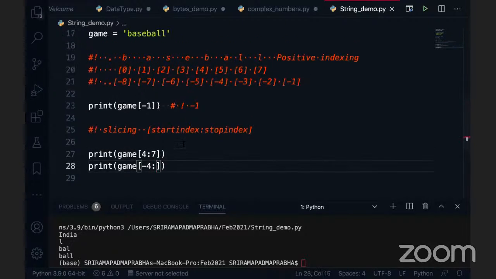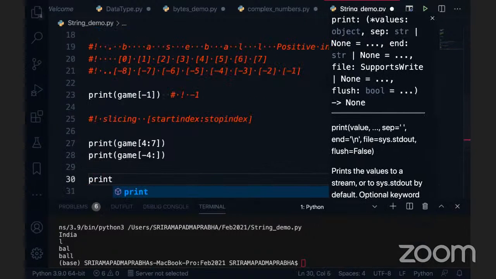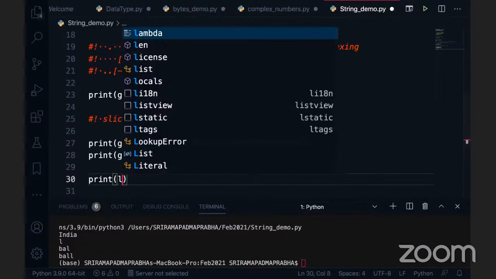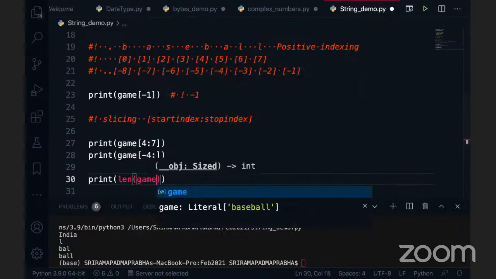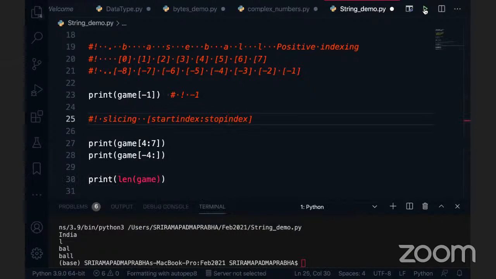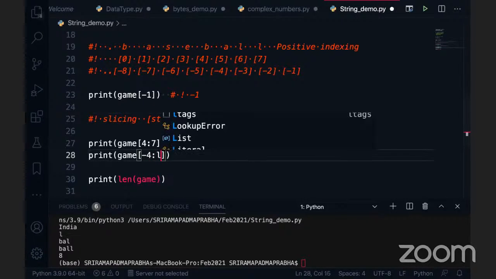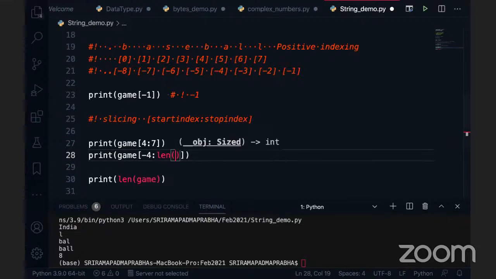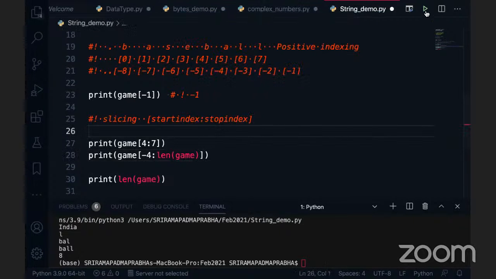What is the length of the string here? It is 8. How do we find the length of a string in Python? Not only for strings, we can use it for other sequence objects also. The length of the string is len of game. So I'm going to execute this code. You can see there is 8. So basically the default value is 8. If you have not specified any value in the slicing, this will be considered as the length of the string. You can see the output is the same.